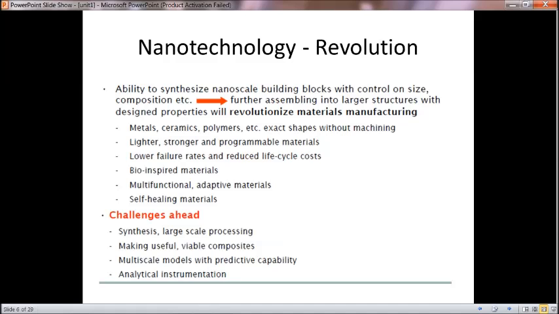The challenges with these materials are that the synthesis of this material needs large scale processing. It is made useful with viable composites. It is used in multi-scale models with predictive capability. So prediction is very difficult, and it needs analytical instrumentation which is very costly. So these are the revolution and the challenges behind nanotechnology.